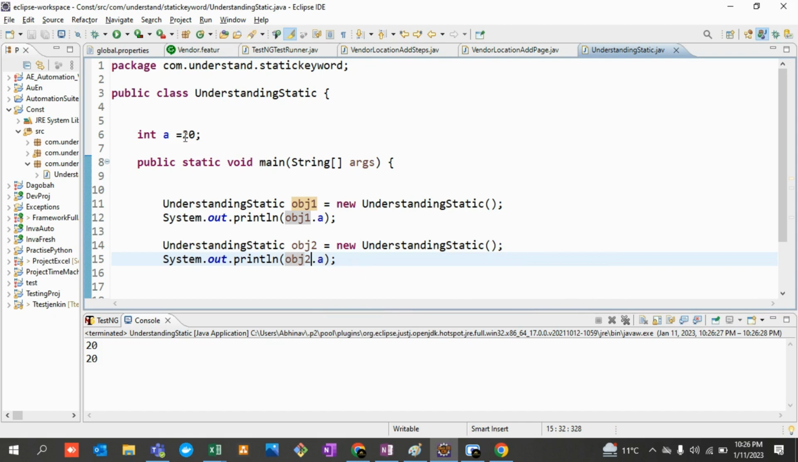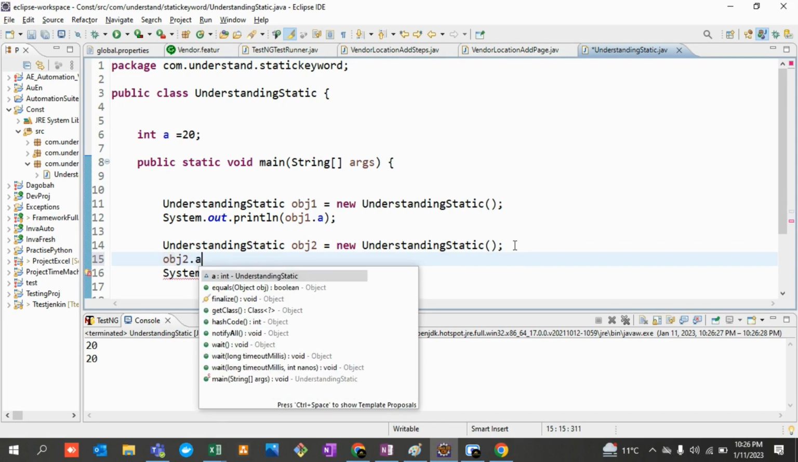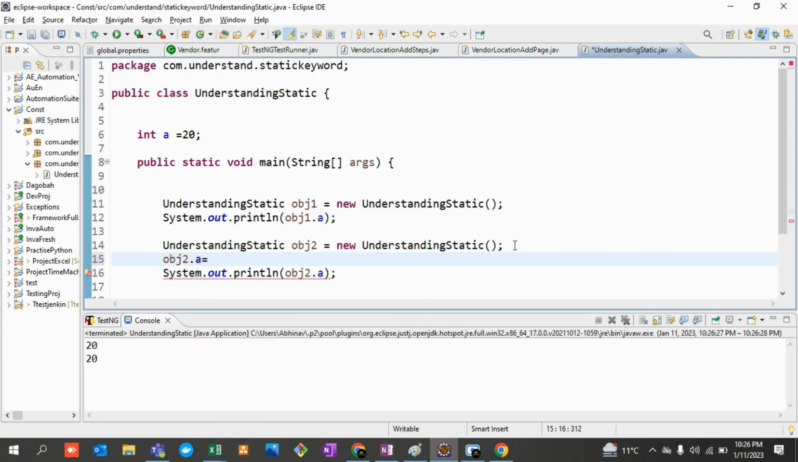So you would be thinking that since the value of this variable is 20, every time you create an object it is going to retain the same value, right? Till now it might seem good to you guys. But let's say I do something else. Over here I try to change the value of this via this particular object.a. Let's say I try to define it as 30.